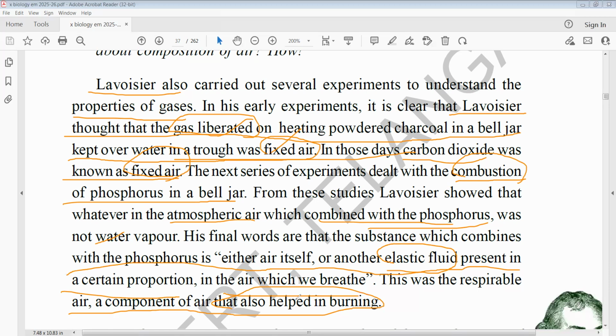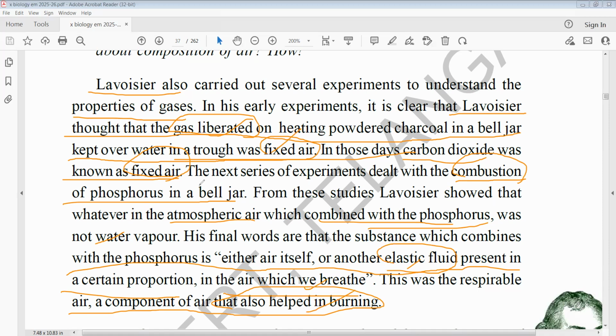So here you have to keep in mind the air which we breathe, oxygen. The one which is helpful for burning is oxygen. The respirable air is also oxygen, and the elastic fluid here should be considered as oxygen. So this paragraph indicates that